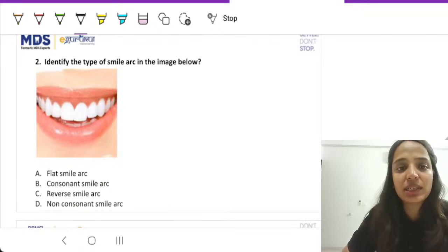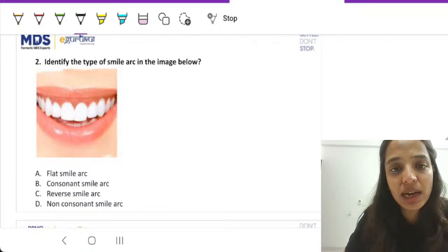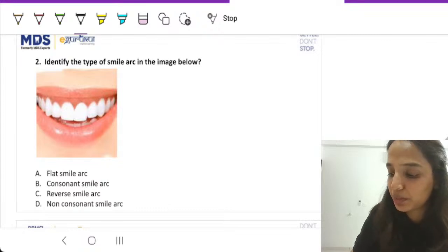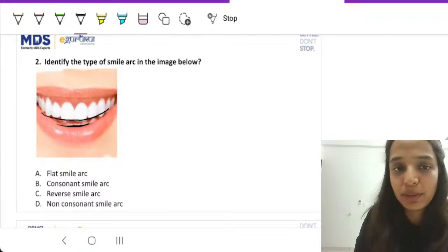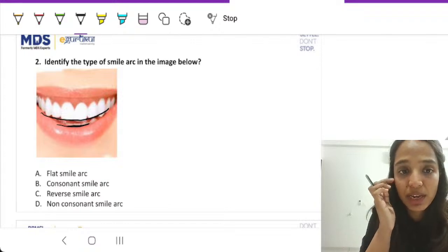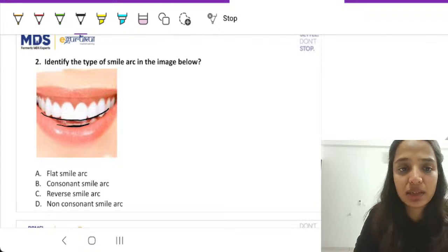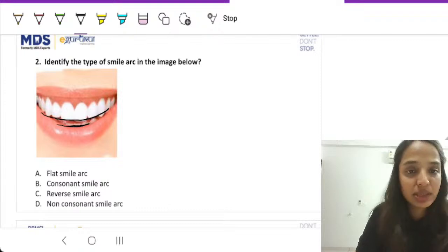So the question here says, identify the type of smile arc in the image here. Now, what is a smile arc? Smile arc is this relationship of the edge of the incisors with this lower lip over here. And is it a flat arc? Is it a consonant smile arc? Is it a reverse smile arc? Or is it a non-consonant smile arc?